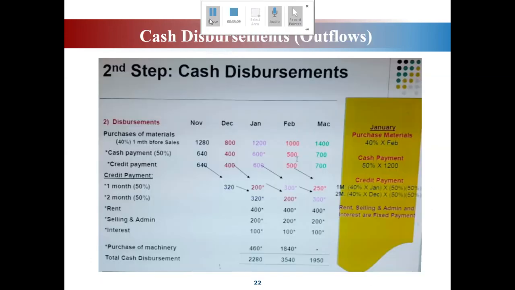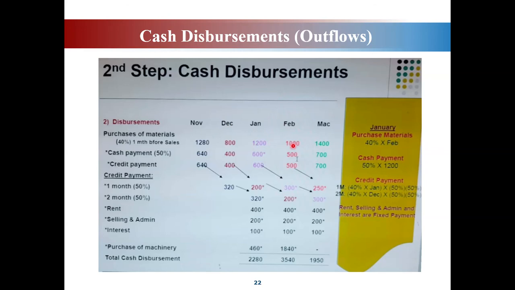Hold on. Okay, sorry. Let me explain again for cash disbursement. For purchase of materials, you bought the materials in advance. In advance, meaning that the materials for January, you bought in December.